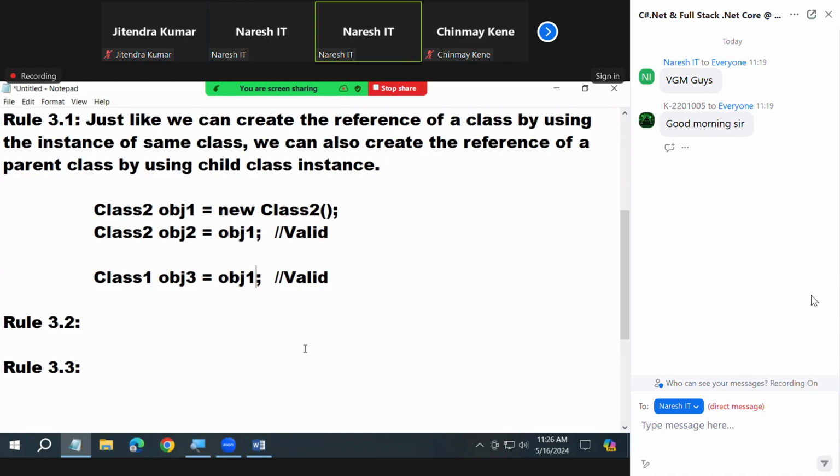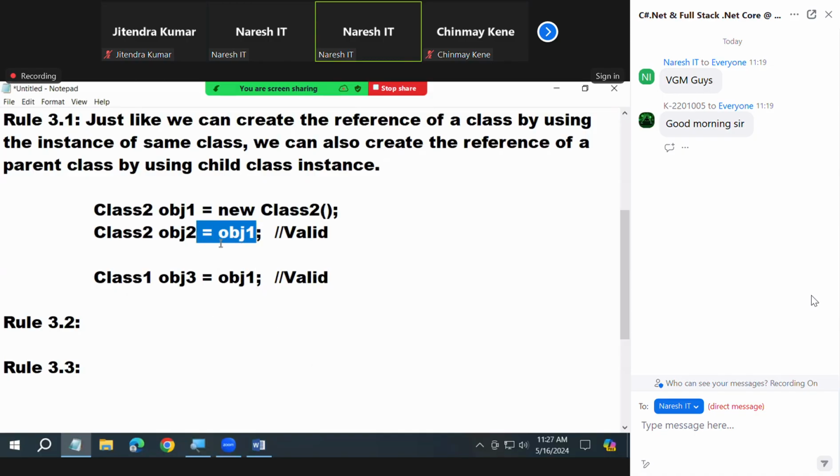What is obj1? Instance of child class. Don't say class 1, class 2; last class I said parent and child. What is obj2 initially? Variable of child class, and you made it a reference.